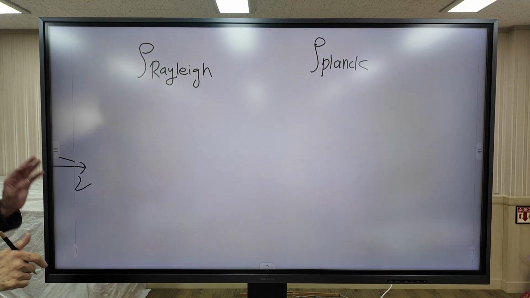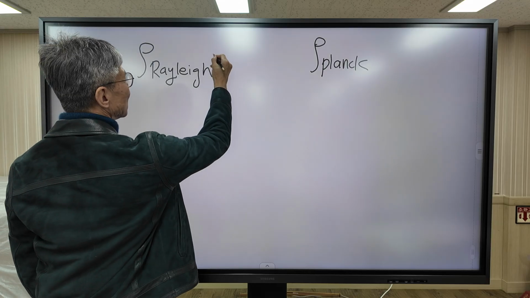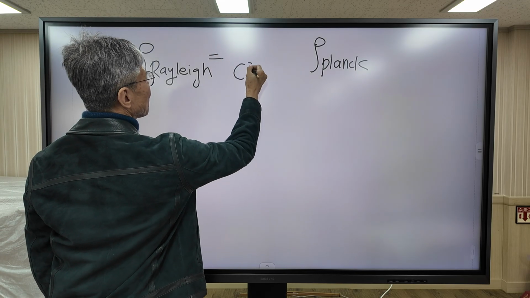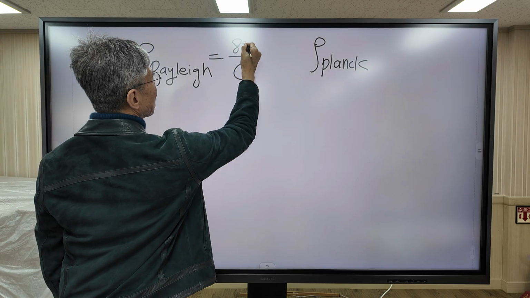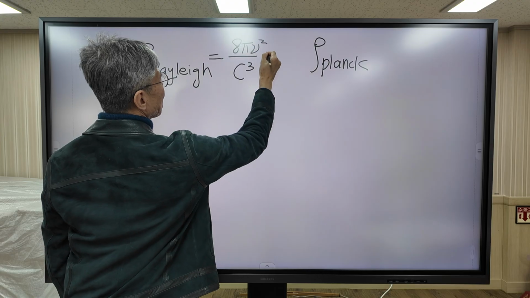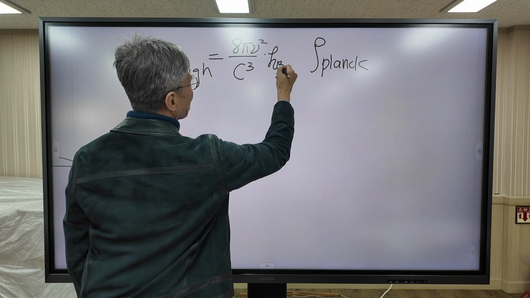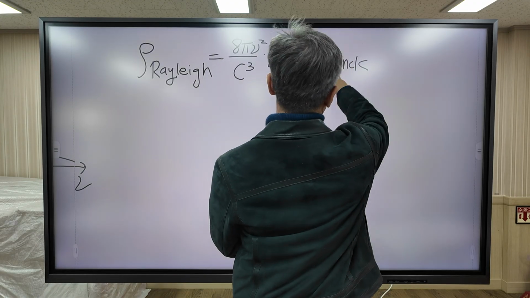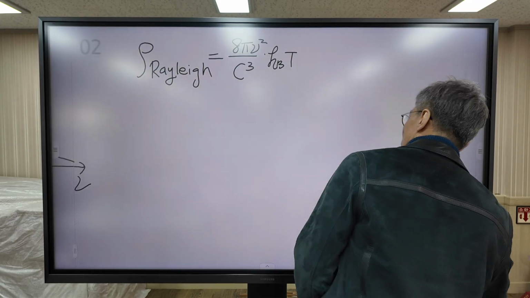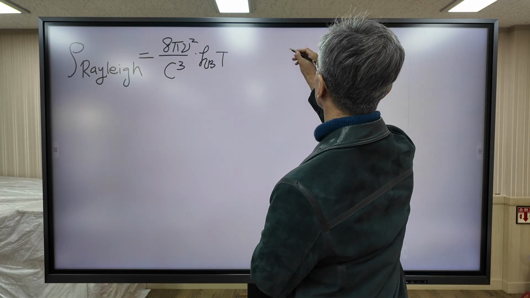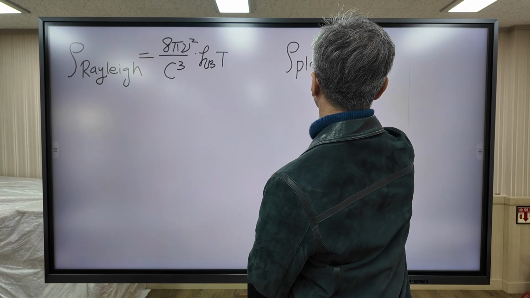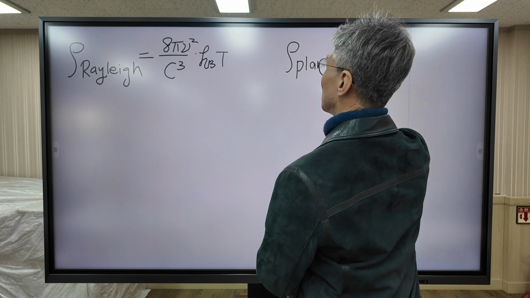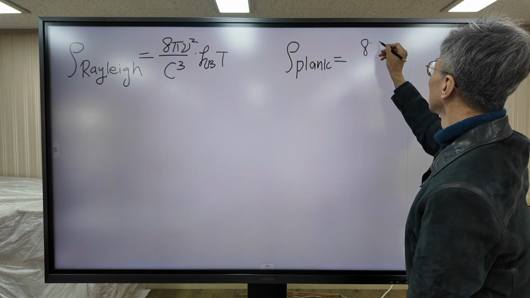According to them, the formula for Rayleigh looks like this. And for Planck, the formula looks like this.